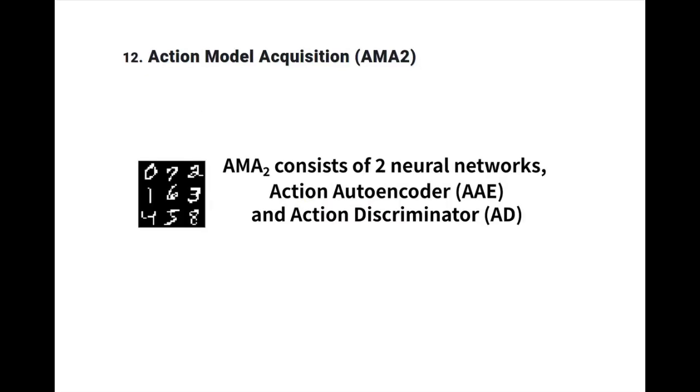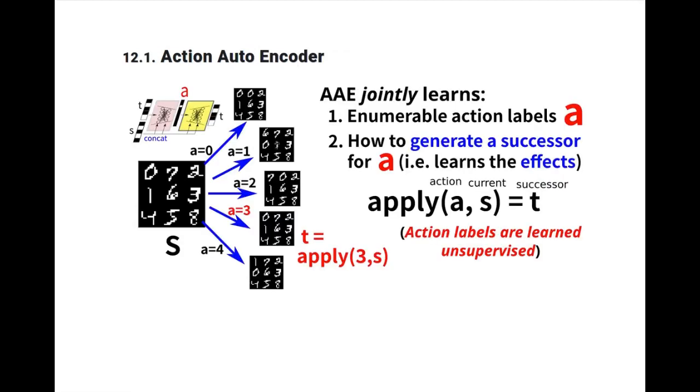Action model acquisition, that's step 2, consists of two neural networks, action autoencoder and action discriminator. AAE jointly learns the enumerable action labels A, as well as how to generate a successor for A. In other words, it learns how to change the state, therefore the effects.